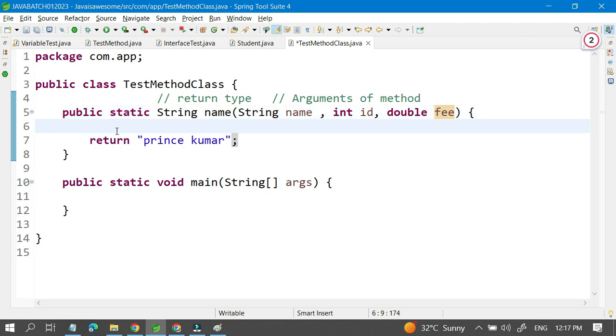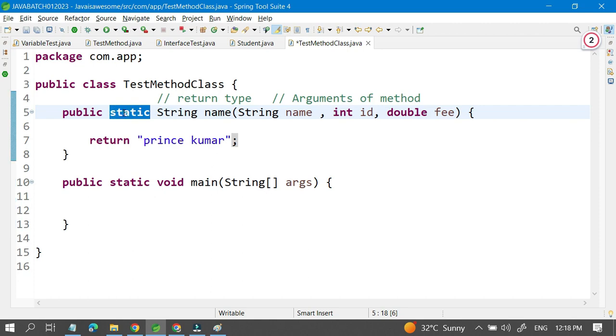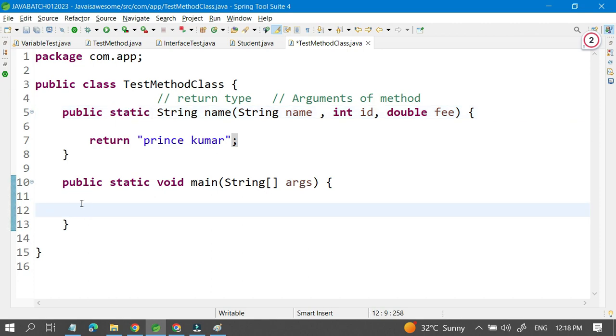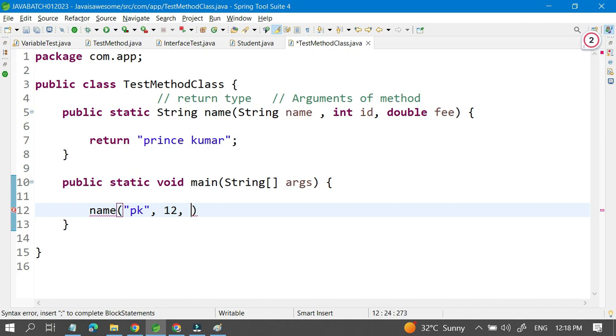Okay, now I want to call this method. How can I call this method? I can call this method inside this another method simply. First, this method is a static method, so I can call it without creating an object. So I will write the name and pass the value pk, which is the first parameter, a string. This string value will go and be stored inside the name. Now I am passing an int value, which is 12, and a double value, 6. Okay, so this is how the method call will happen.